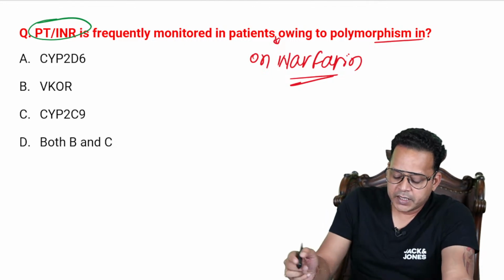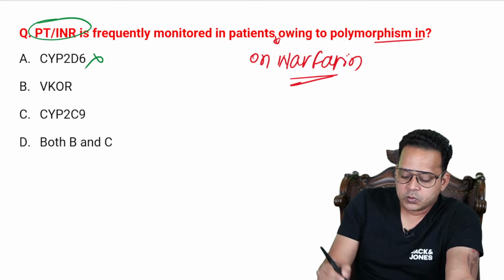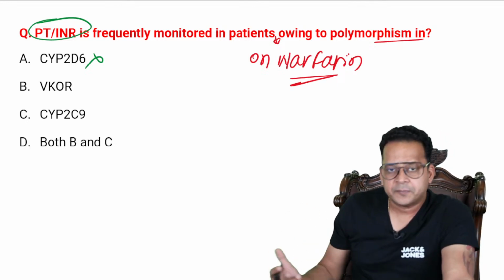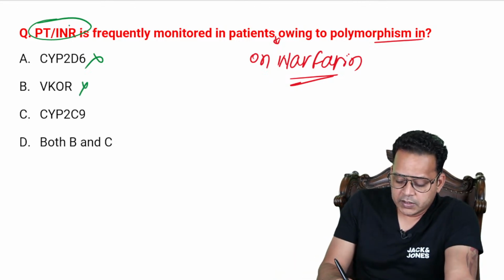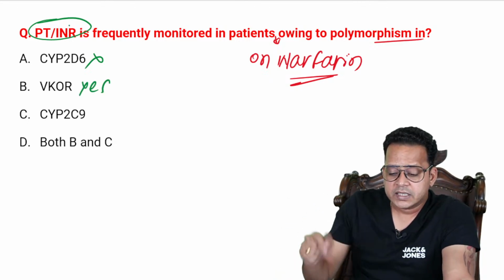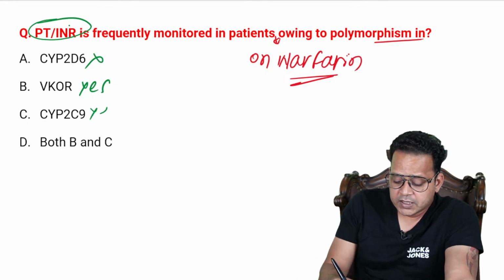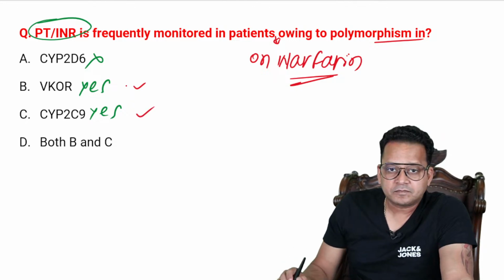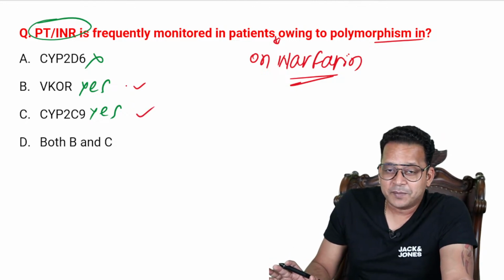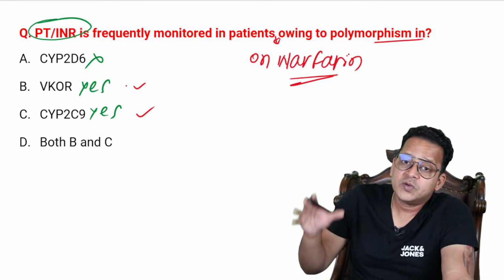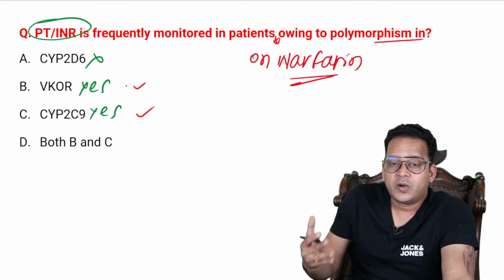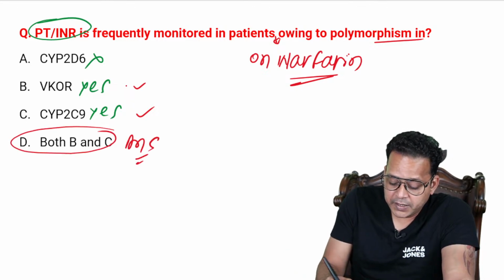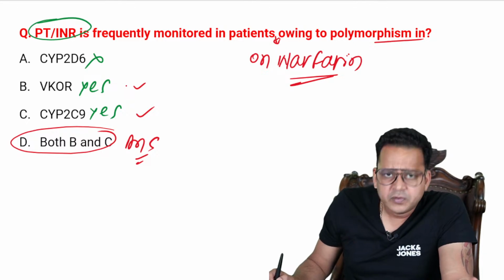For example, CYP2D6 can never be the answer because we have discussed that 2D6 metabolizes mostly drugs of psychiatry. VKOR, yes, vitamin K oxidoreductase gene. CYP2C9, yes. So those who have gone for the answer B or C, your answer is incomplete, but you should not be upset about it because your answer was good. Wrong answers are good answers as well. The answer would be both B and C. Many of you have given the right answer as D.